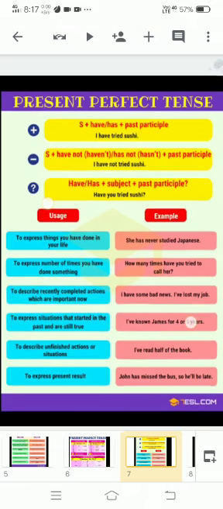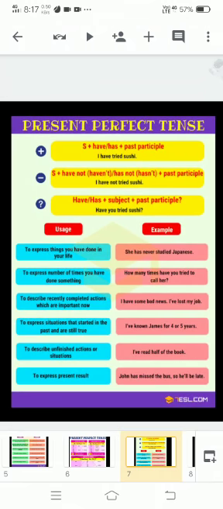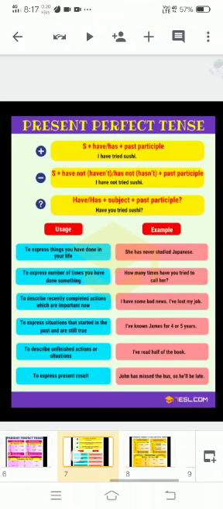To express situations that started in the past and are still true, like their impression is still up to now. I have known James for 4 or 5 years. To describe unfinished actions or situations, like I have read half of the book. To express present result, John has missed the bus so he'll be late. Like that. I hope you got that.